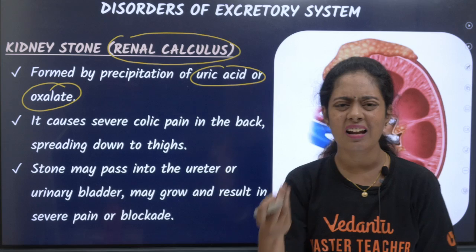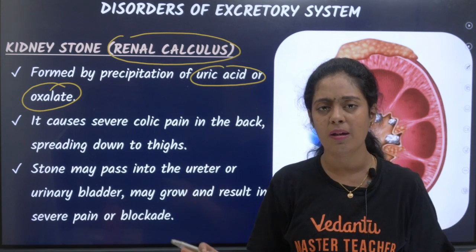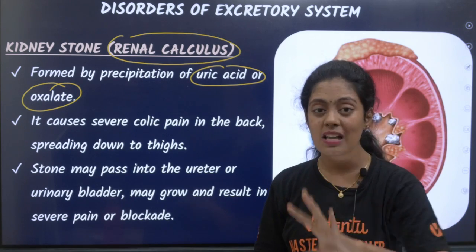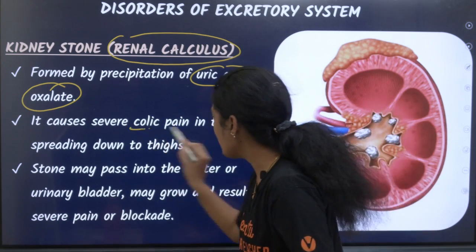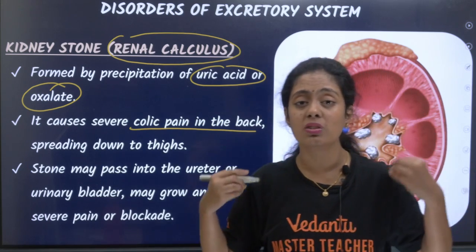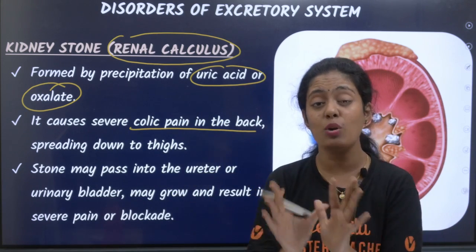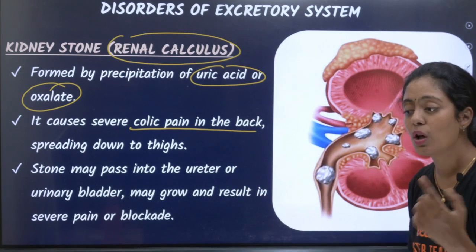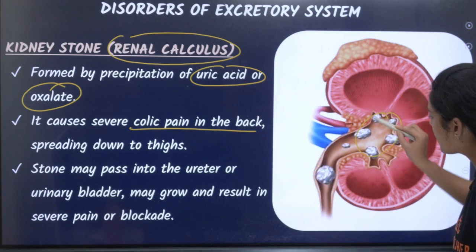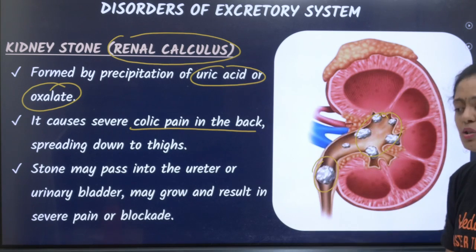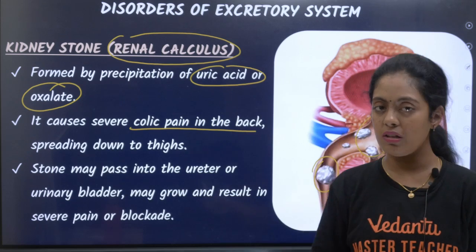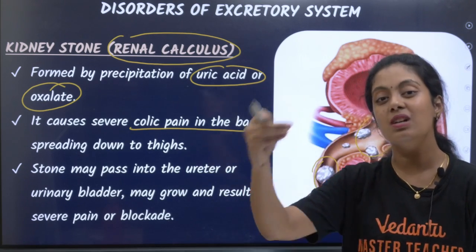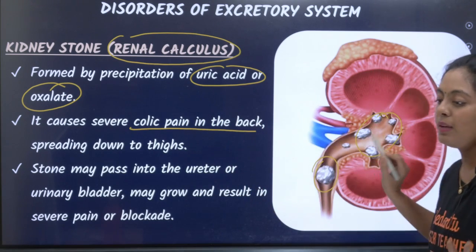Okay, so நம்ம சரியா தண்ணி குடிக்காம, சரியான ஃபுட் சாப்பிடாம, what will happen? நம்மளோட கிட்னில you will have this oxalate getting precipitated. It causes severe colic pain in the back spreading down to thighs. சொல்லவே முடியாத அளவுக்கு பெயின் இருக்கும் இந்த renal calculi-ல. Stones may pass into the ureter or into the urinary bladder. சில நேரம் இங்க ஸ்டக் ஆயிரும், சில நேரம் இங்க போய் ஸ்டக் ஆயிரும். Majority of the cases they give medicines to dissolve the stone. But in many cases they involve surgery, laparoscopic surgery பண்ணி remove பண்ணுவாங்க.